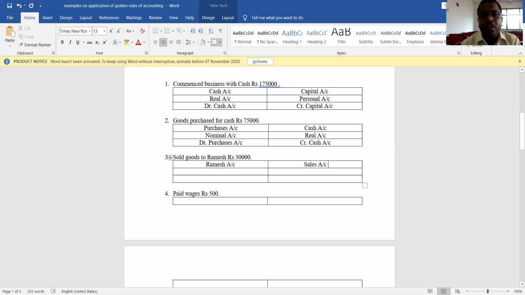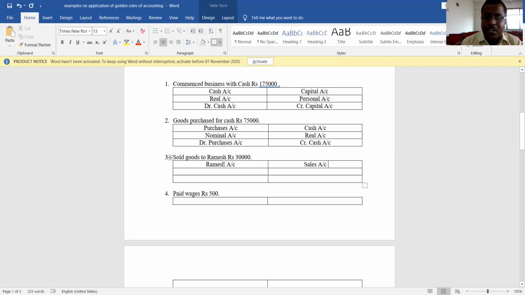Understood? He is not important. What is important? Which account received benefit and which account gave benefit, that is important. In case of cash transaction, sales account gives the benefit, and cash account receives the benefit. Goods sold for cash, sales account is giving the benefit and cash account is receiving the benefit.